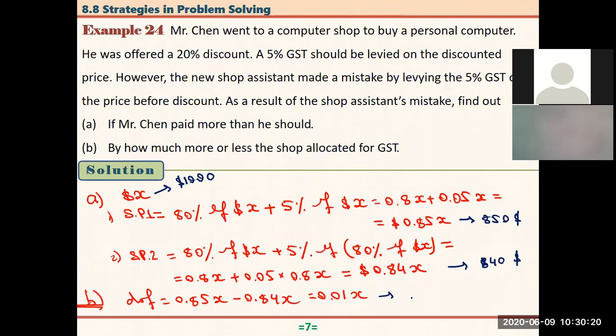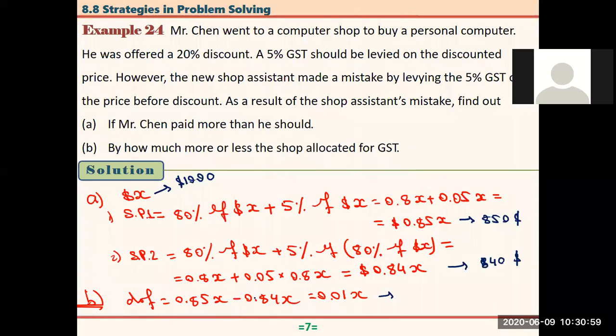The difference is 0.85 minus 0.84, so that is 0.01.